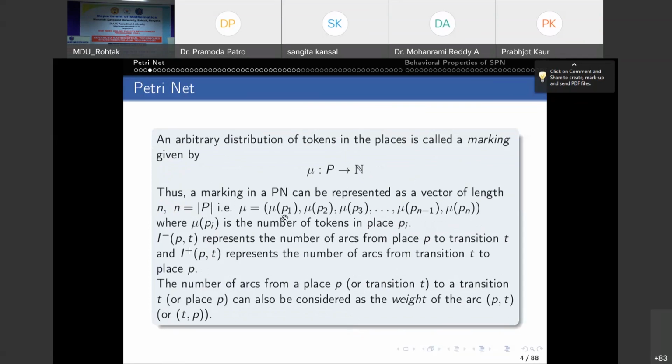Because if you have n places, then you have mu p1, say it is 1, mu p2, say it is 3, mu p3 is some natural number and so on. So the vector mu, which is a marking, will be 1, 3, suppose mu p3 is 0, 0, and so on. So it is a 1 cross n matrix or vector of length n, where mu pi is the number of tokens in the place pi, right?